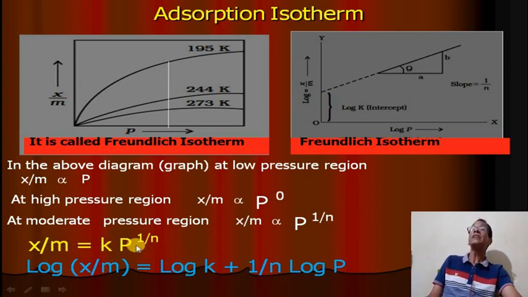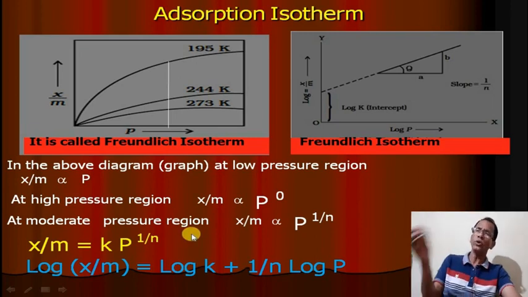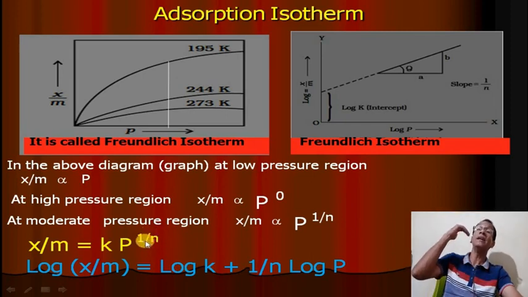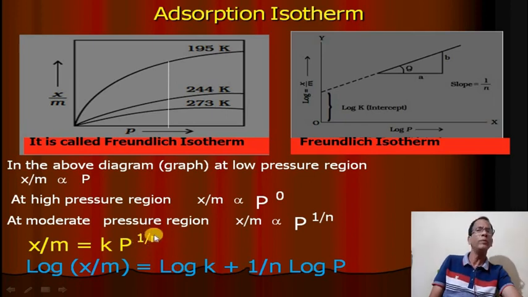That's why X by M is equal to K into P to the power 1 by N. Why is it written? It is for the moderate pressure, neither low nor high. At the moderate pressure, this expression was derived by Freundlich: X by M is equal to K P to the power 1 by N. When N is very high, because at a very high pressure, 1 by N will be 0 because N will be infinity.